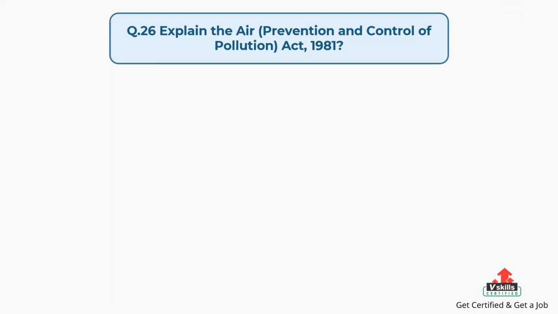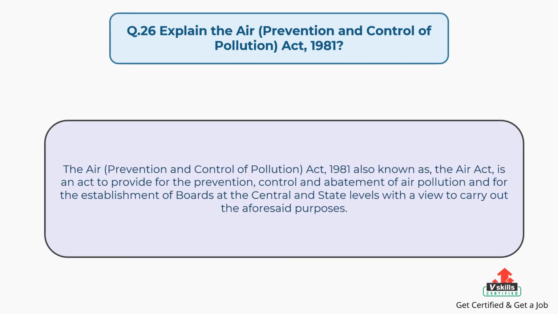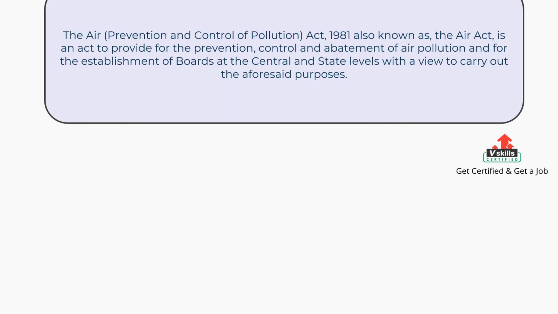Question number 26. Explain the Air Prevention and Control of Pollution Act, 1981? The answer is, the Air Prevention and Control of Pollution Act, 1981, also known as the Air Act, is an act to provide for the prevention, control and abatement of air pollution and for the establishment of boards at the central and state levels with a view to carry out the aforesaid purposes.